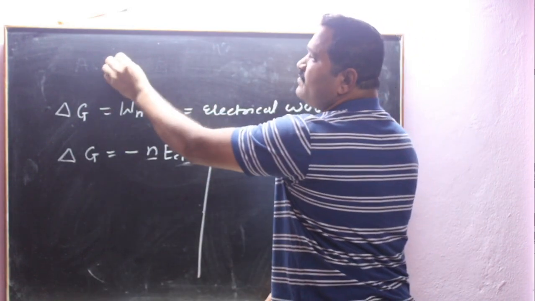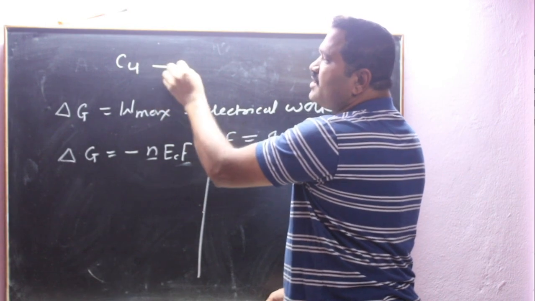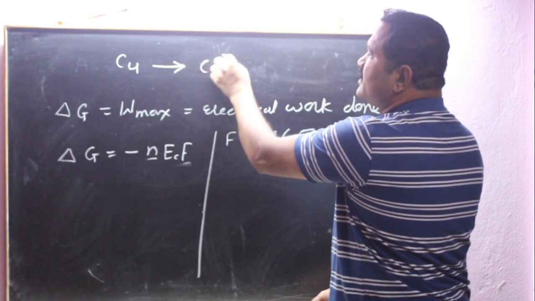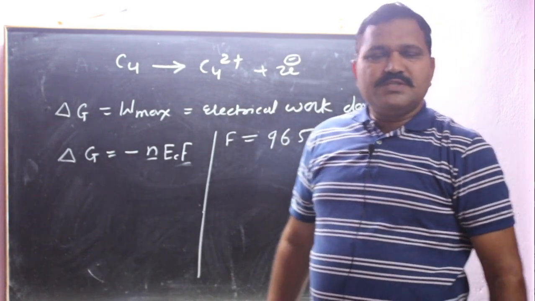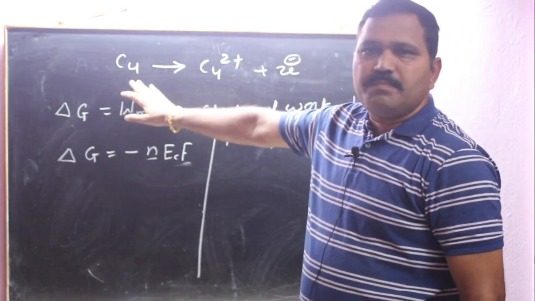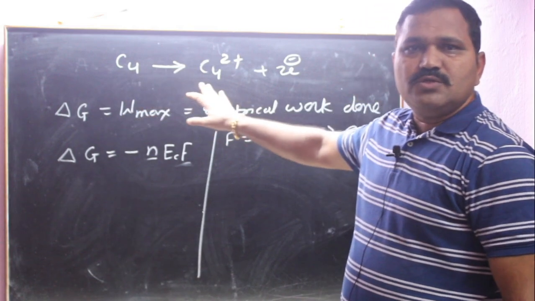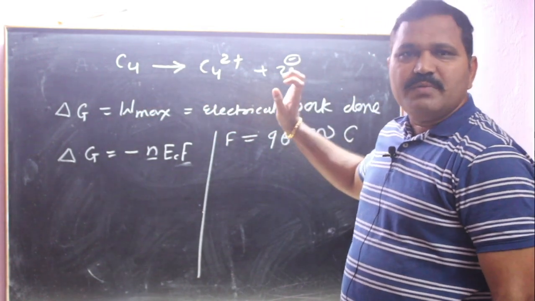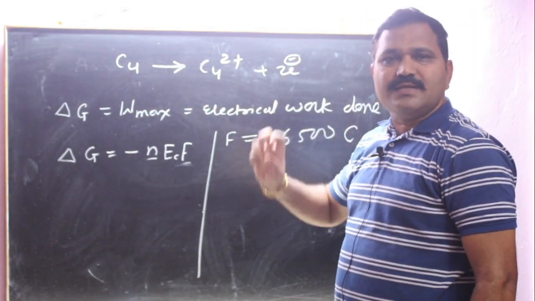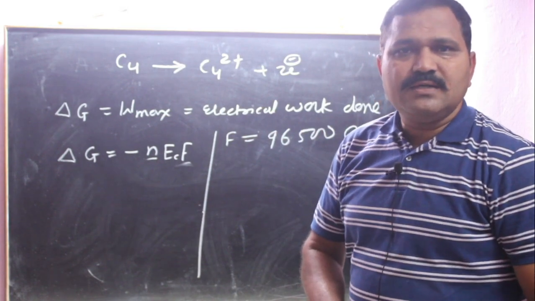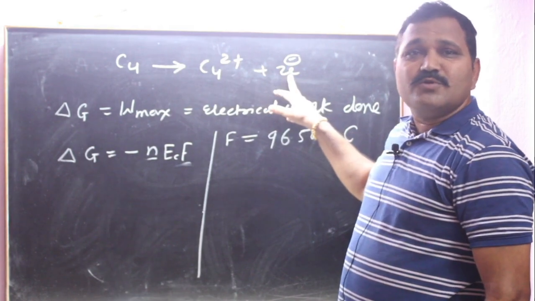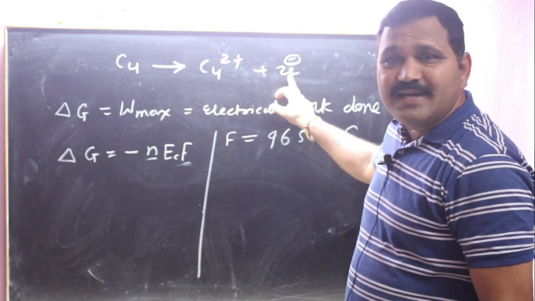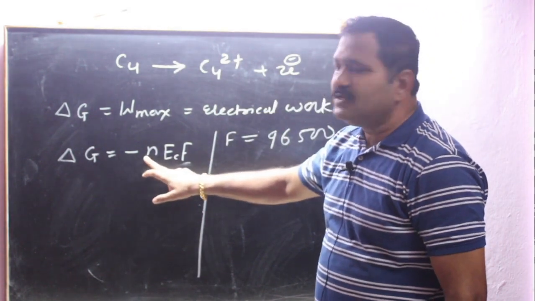For example, if we simply consider oxidation of copper, Cu gives Cu2+ plus 2 electrons. How many electrons are removed per metal ion? 2. 2 electrons are removed per metal ion. That's why here n is 2.